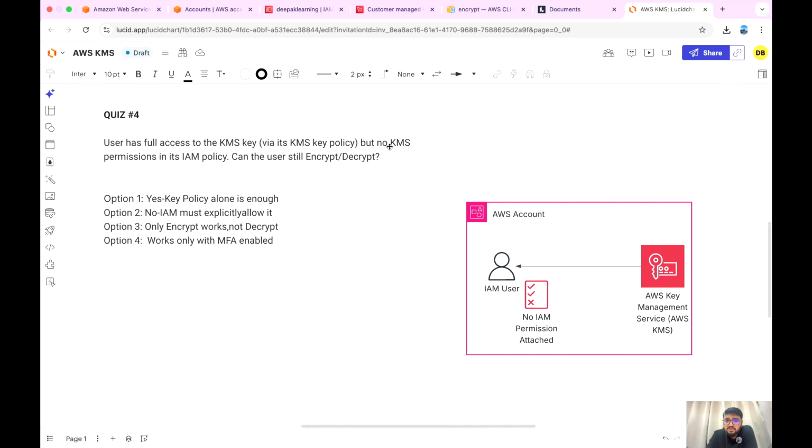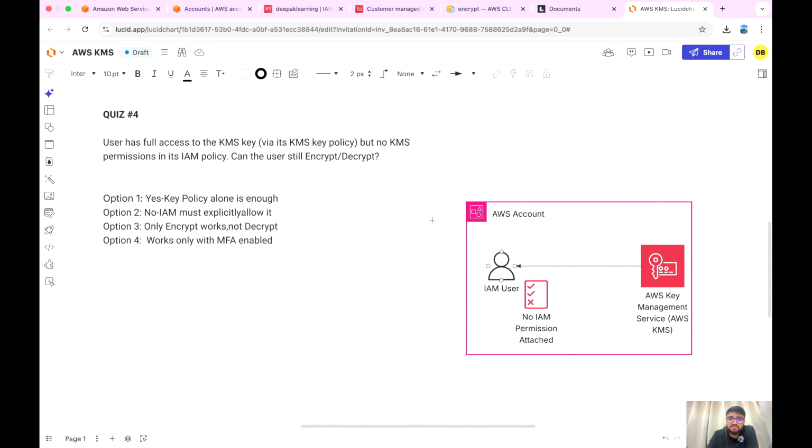It says, but no KMS permission in its IAM policy, because as you know, an IAM user is always associated with some IAM permissions, right, which tell what the user will do when they log into the console. But it's clearly mentioning that this IAM user has no IAM permissions at all. So you can just assume that this is an IAM user which does not have any permission.